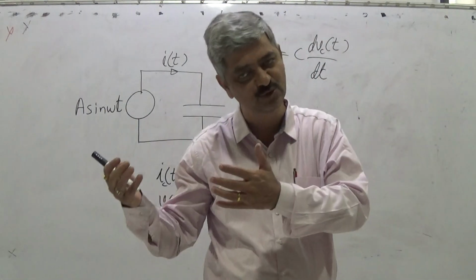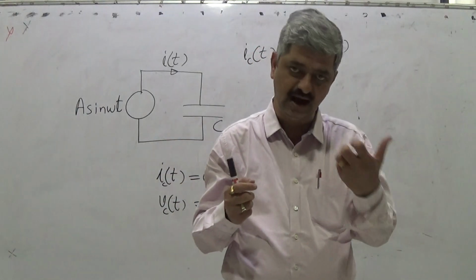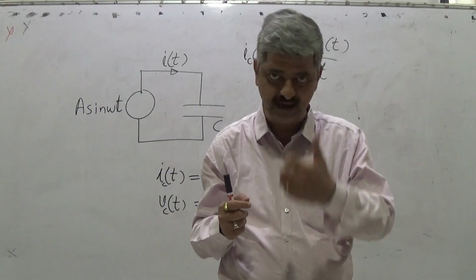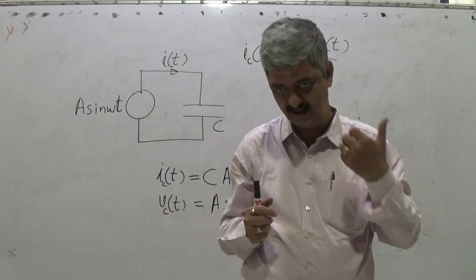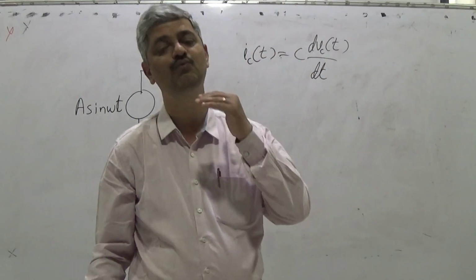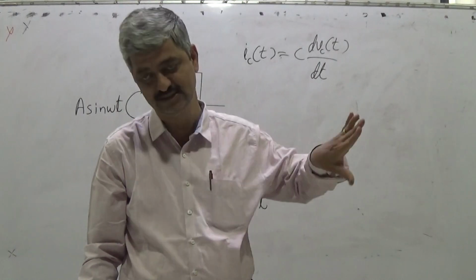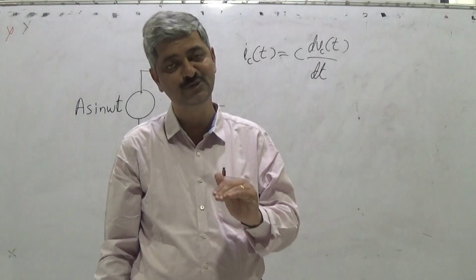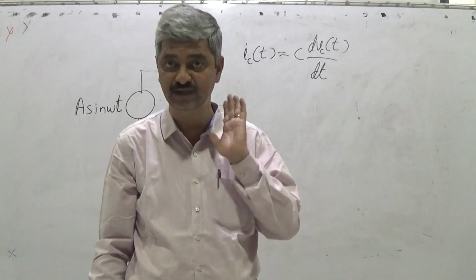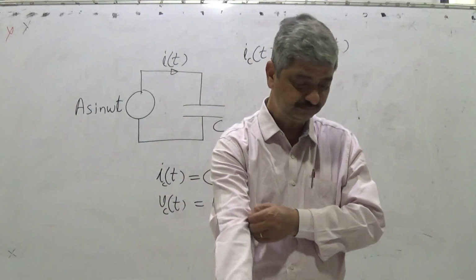Even if there is a DC voltage, the DC current I is 1 upon R into voltage across it. Current is equal to 1 upon R into voltage. That is there for a resistor. But for a capacitor, current is equal to C into differential of voltage.